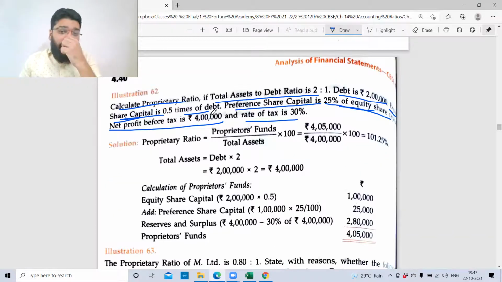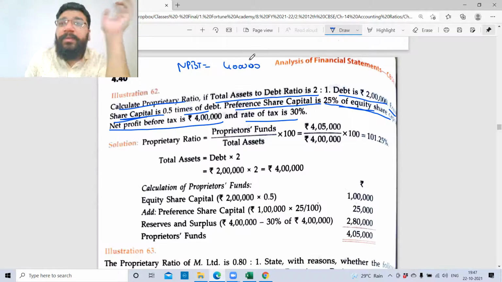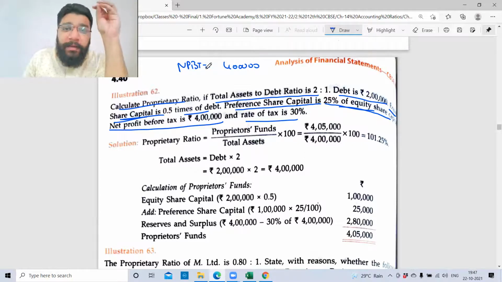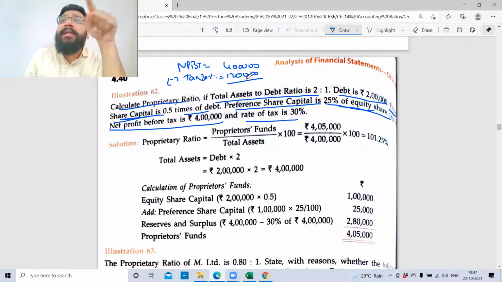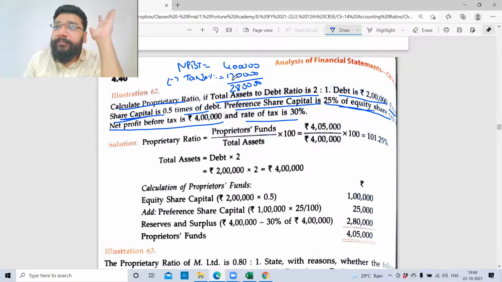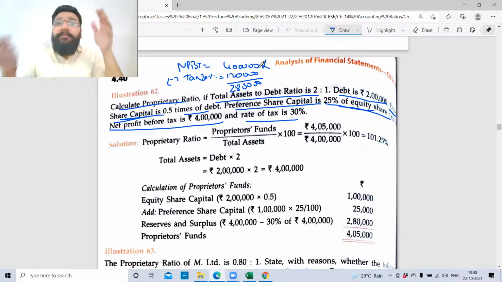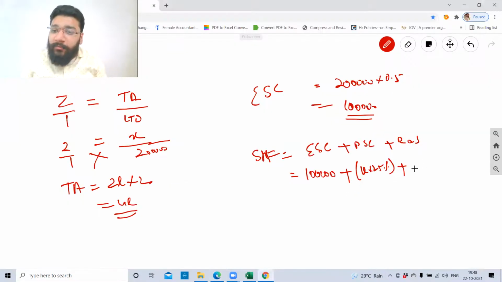Net profit before tax is 4 lakh. When will I call something a surplus? Surplus is nothing but your final profit after paying all the taxes. That is what goes to your surplus. So from net profit before tax, I need to minus tax at the rate of 30%, which is 1,20,000. Balance 70%, 2,80,000, is your surplus, which goes to your notes to accounts. Under reserves and surplus, you will not take this 4 lakh. After paying tax, the final amount which is available to you, 2,80,000 rupees, is your reserves and surplus.